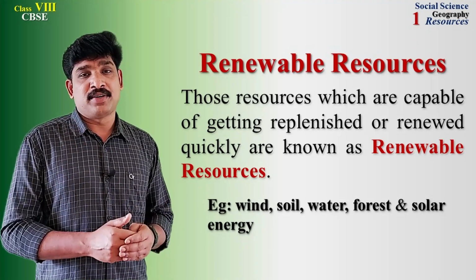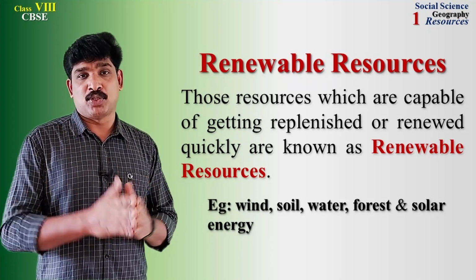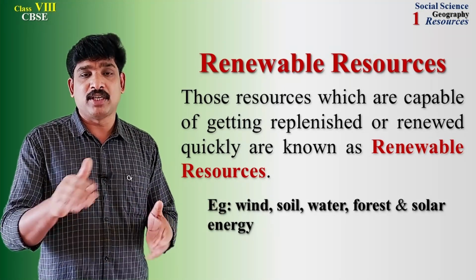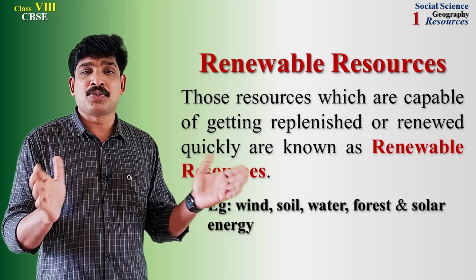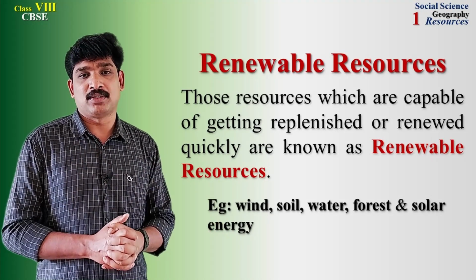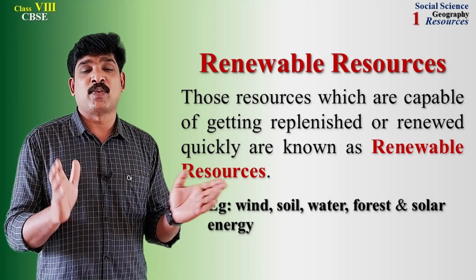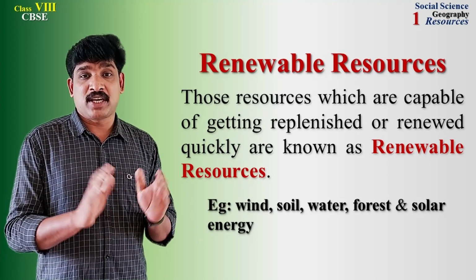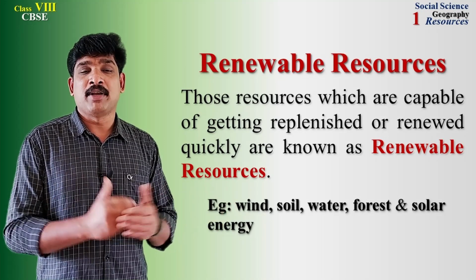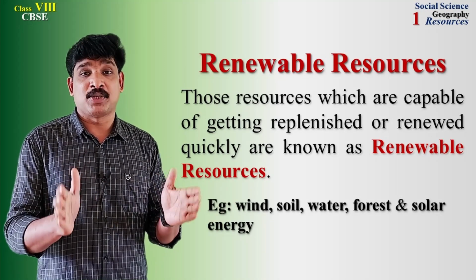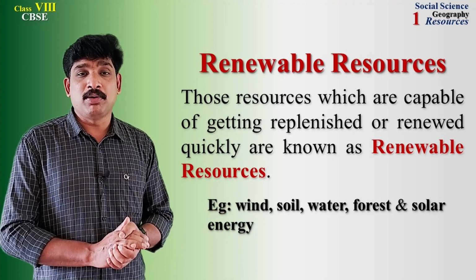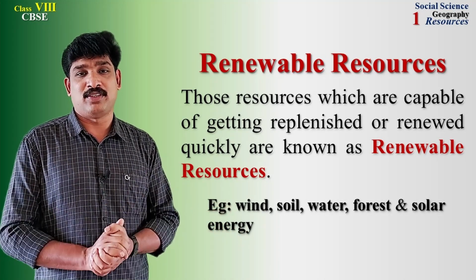But water bodies are drying up in higher amounts in many parts of the world, and there is a severe shortage of water in most parts of the world today. It is because of the careless use of water in many parts of the world. People become careless while they use water. So we can say if renewable resources are not used carefully, they may become unusable. Water is a good example for that. So this tells us that we should use renewable resources also very carefully.